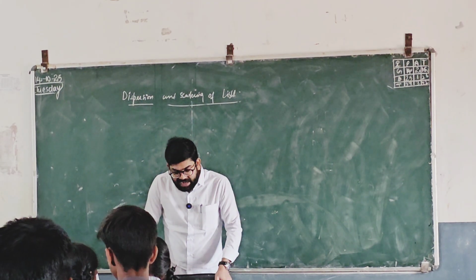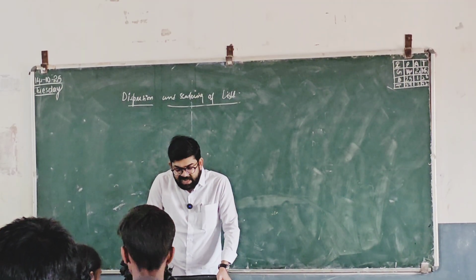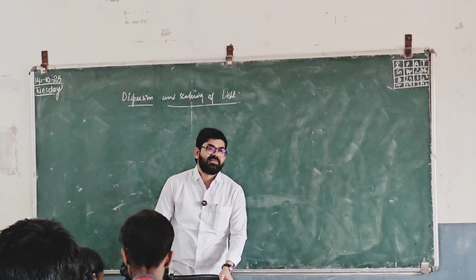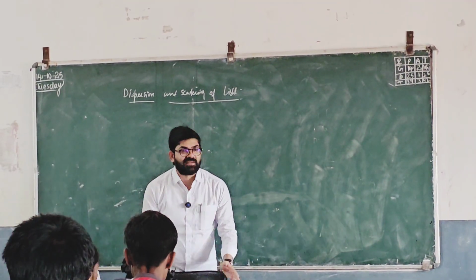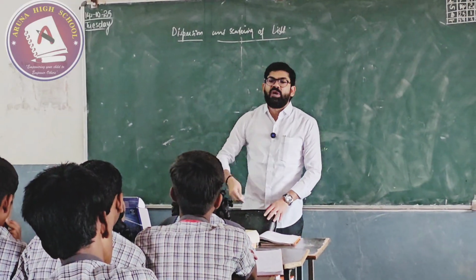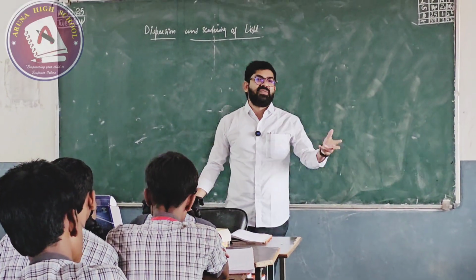The splitting of white light into 7 colors on passing through a transparent medium like a glass prism is called dispersion of light. Splitting of light. So generally, a beam of light. What do you mean by beam of light? Ray of light, beam of light. What is the difference?